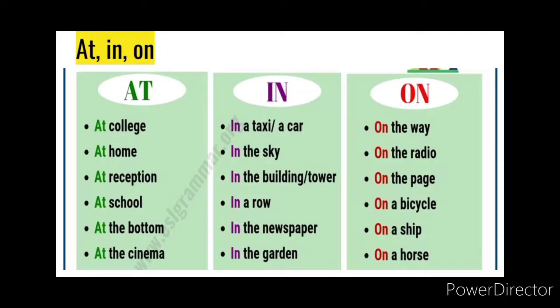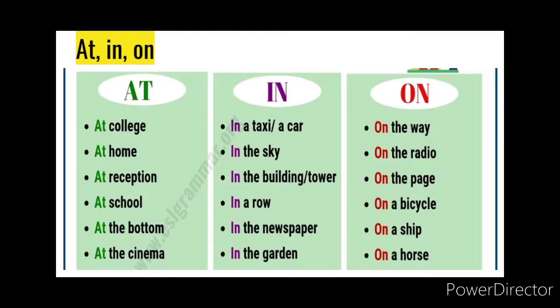Now if we are talking about a larger area like a town or a city, then we say I live in Kerala. So where does the child live? In Kerala. Okay. Now on. On tells you where the particular thing is. It specifies the surface. For example, the soup is on the table.